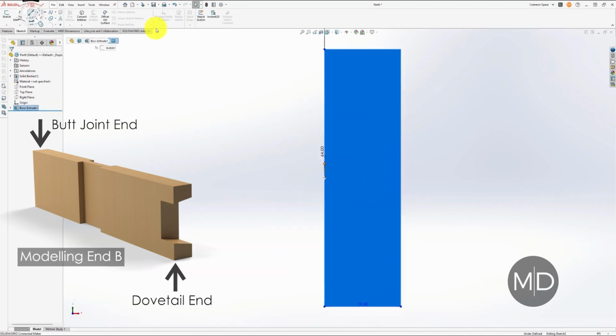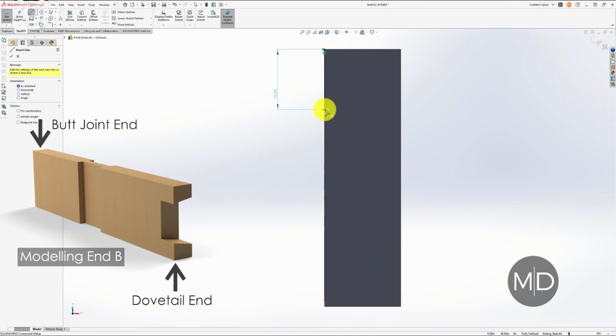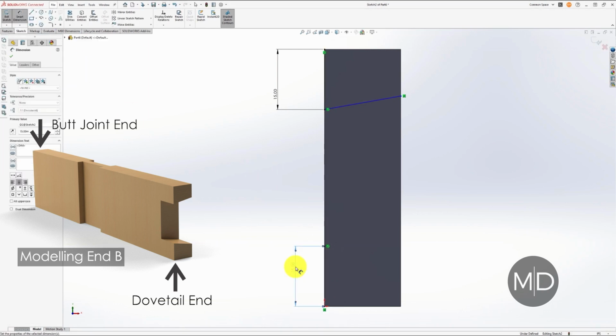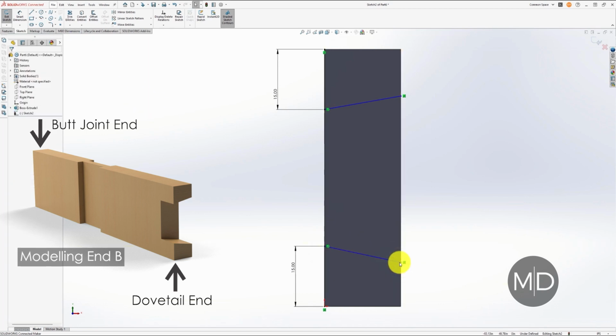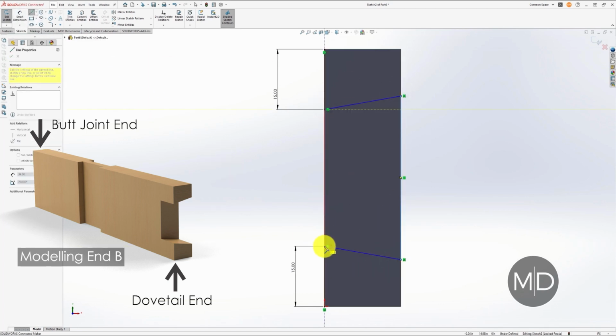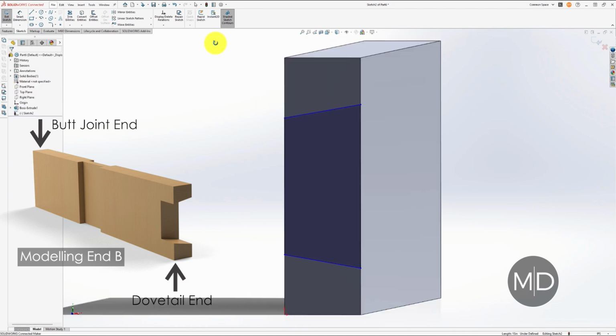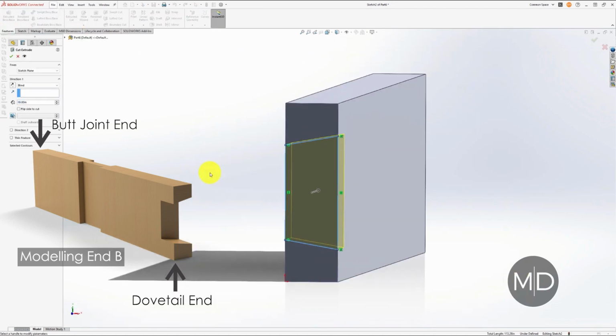Then I used the sketch tool again and selected the end grain as a face or a plane to work on. Then I sketched out the dimensions of a dovetail, coming down 15 millimeters from the top and coming up 15 millimeters from the bottom, and then again using a 10-degree constraint on the line tool to create the shape of the dovetail that I want to remove. Then I used the cut extrude tool to remove that piece.